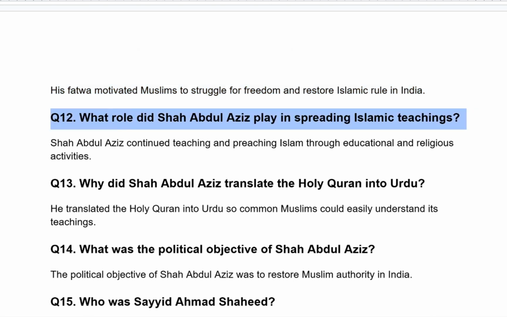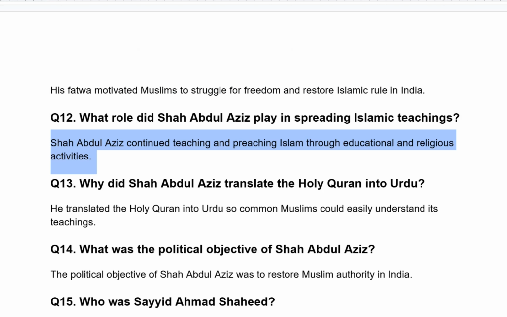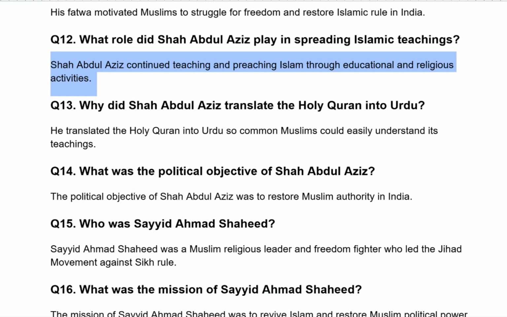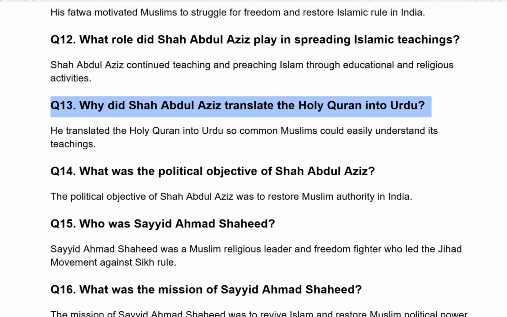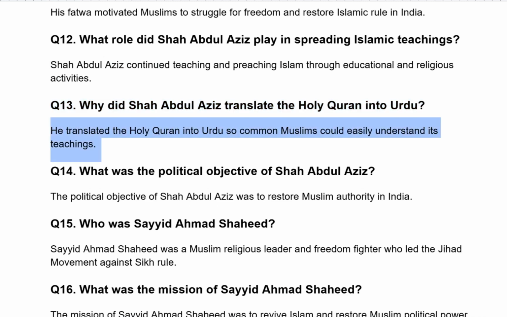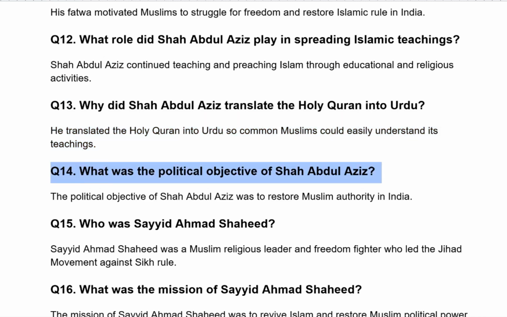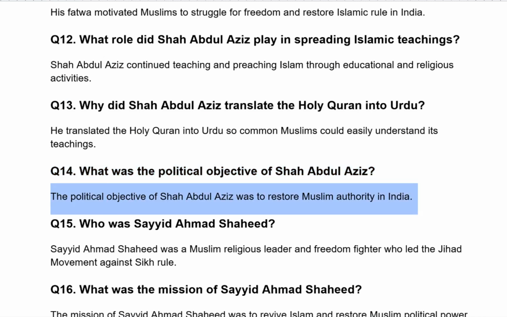What role did Shah Abdul Aziz play in spreading Islamic teaching? Shah Abdul Aziz continued teaching and preaching Islam through educational and religious activities. Why did Shah Abdul Aziz translate the Holy Quran into Urdu? He translated the Holy Quran into Urdu so common Muslims could easily understand its teaching. What were the political objectives of Shah Abdul Aziz? The political objective of Shah Abdul Aziz was to restore Muslim authority in India.